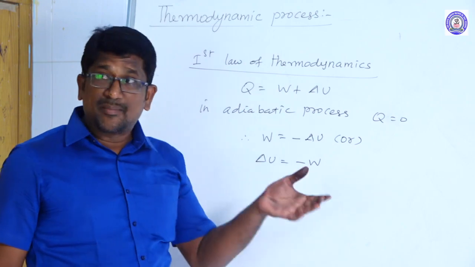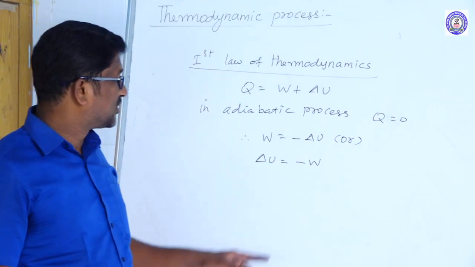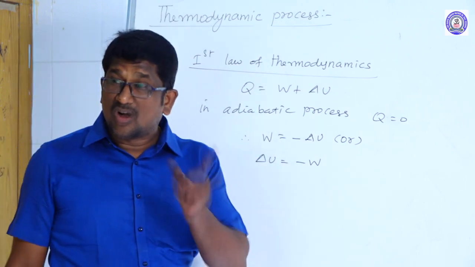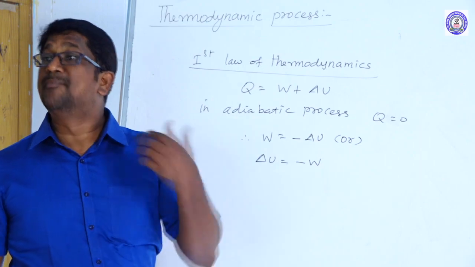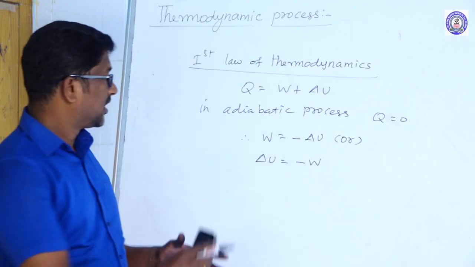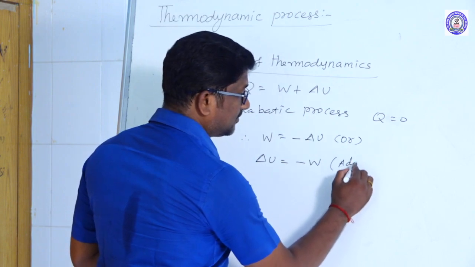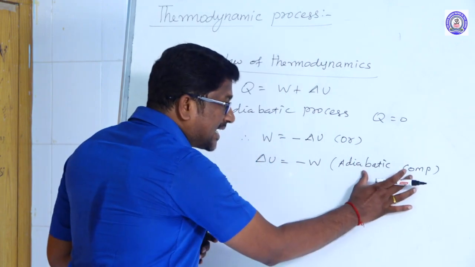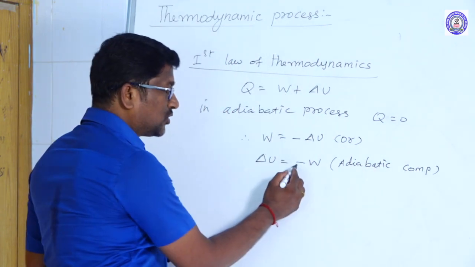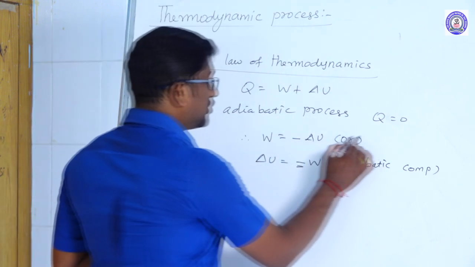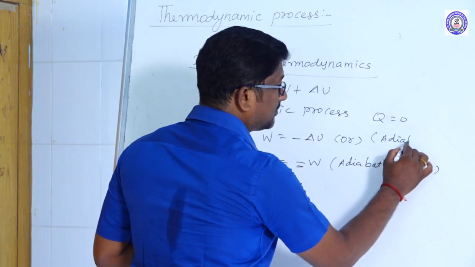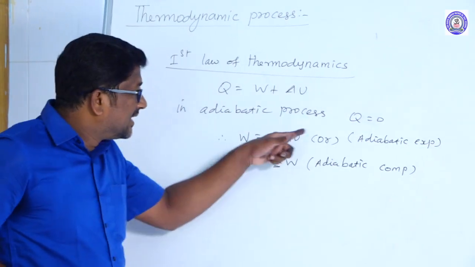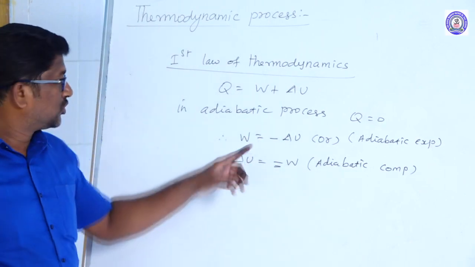But during adiabatic compression, work is done on the gas. Generally, work done on the gas should be taken as negative. Work done by the gas is taken as positive. Okay, so this is in the case of adiabatic compression. In adiabatic compression, work is done on the gas, so that is why there is a negative sign. And this is for adiabatic expansion. In adiabatic expansion, the internal energy of the gas is lost, so that is why there is a negative sign.